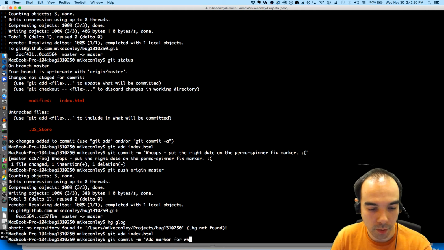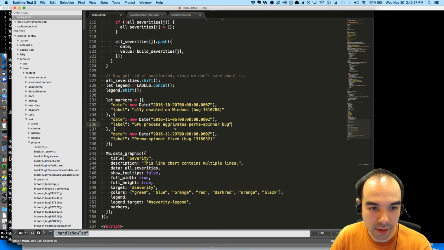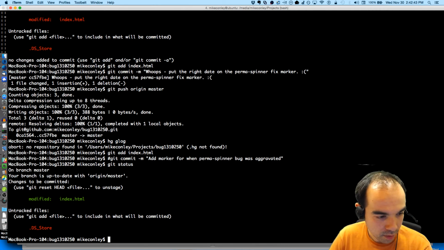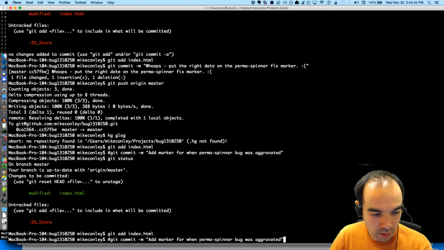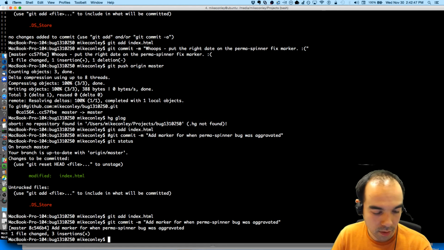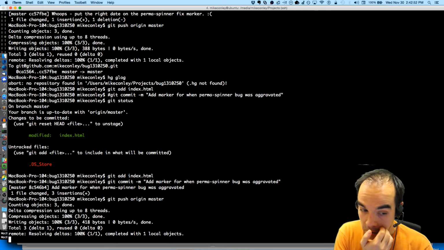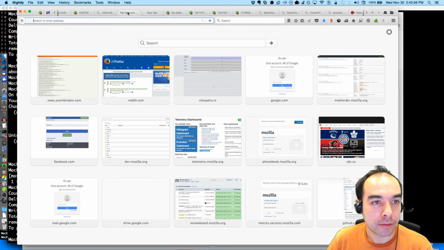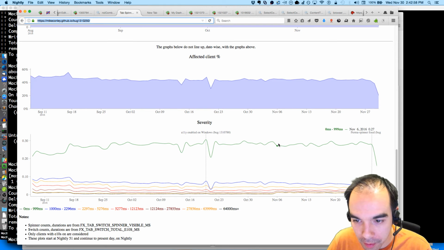Add marker for when perma spinner bug was aggravated. Is it aggravated? Aggravated. Get push origin master. So we should see a marker added here.